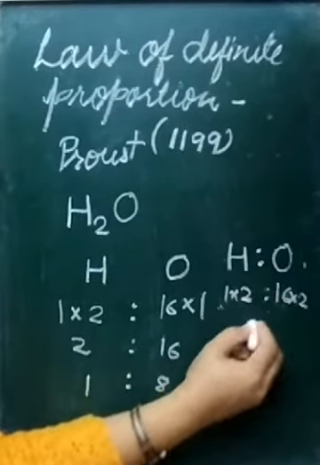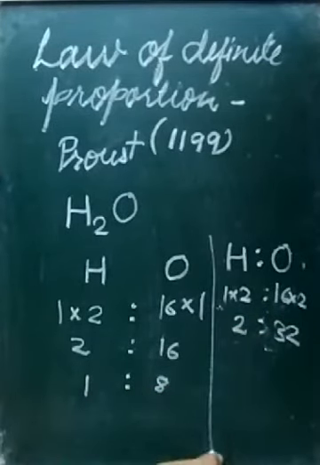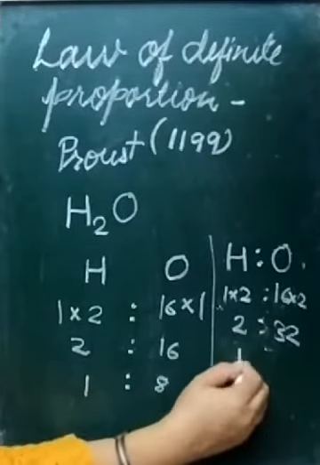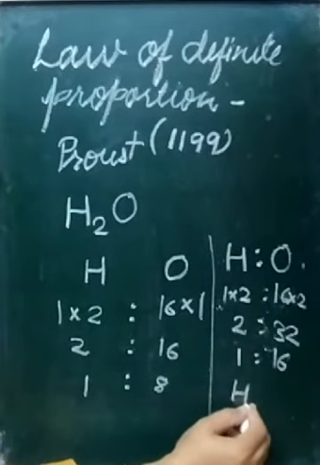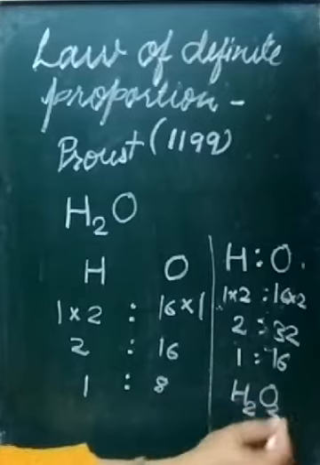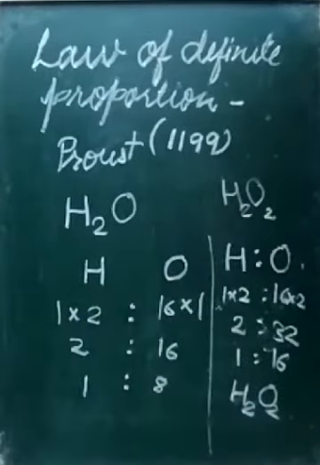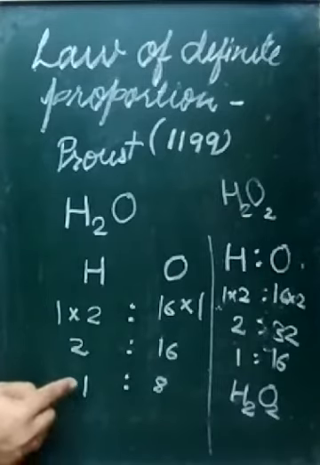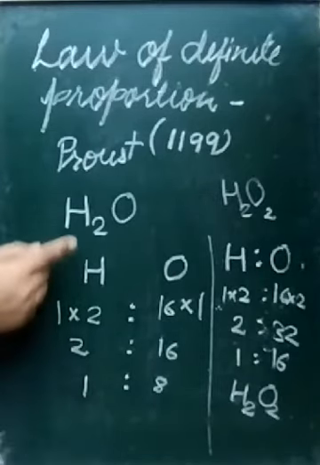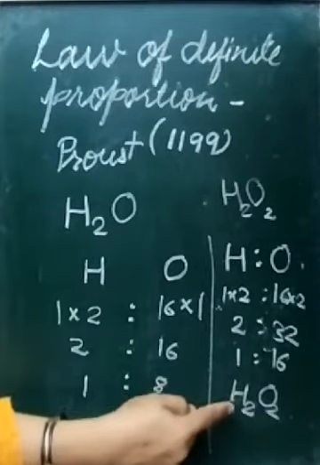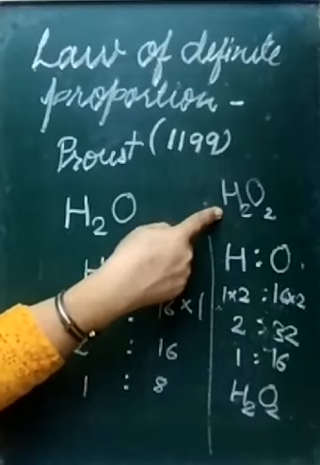We'll find the ratio is 2:32, and the simplest ratio is 1:16. The compound will be H2O2, not H2O. That is hydrogen peroxide. This means if hydrogen and oxygen combine in 1:8 ratio by mass, it forms water. If they combine in 1:16 ratio by mass, it is hydrogen peroxide.